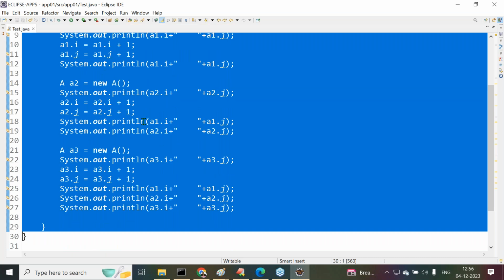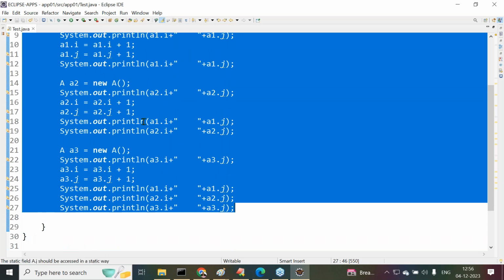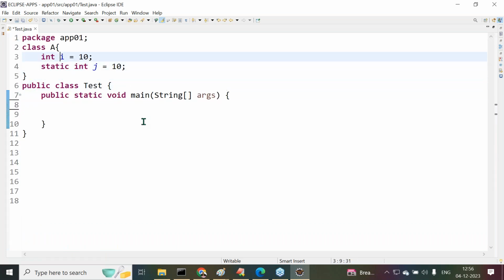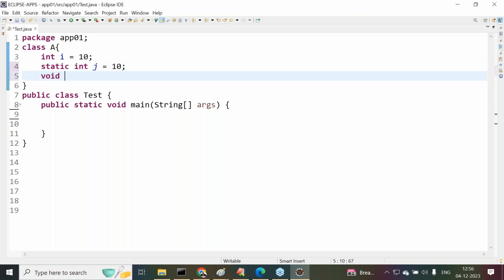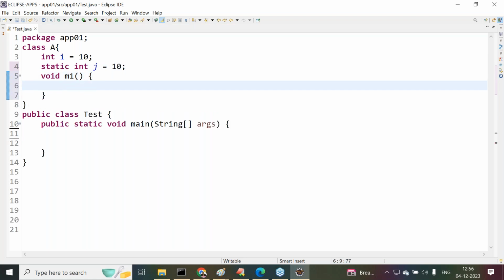What I'm trying to show here is the accessibility of the static variables and the accessibility of the instance variables. How can we access the static variables and instance variables? But before that, tell me, static variables must be declared always at which level? Class level only. Is it possible to declare static variables as local variables? No. In the void m1 method, a variable I have taken, static int k is equal to 30. Now are we getting an error or not?